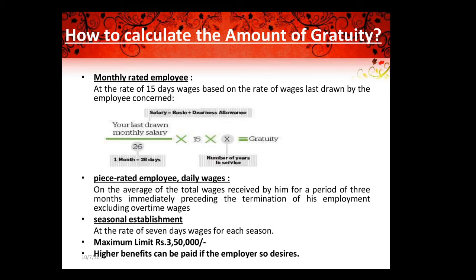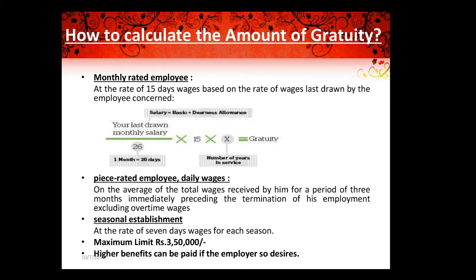So it is the average of total wages received by him for a period of 3 months immediately preceding the termination of his employment, excluding overtime, which they will not consider. We have already seen that overtime wages will not be considered here. For seasonal establishments, it is at the rate of 7 days wage for each season, and a maximum limit of 3,50,000 they will be giving, and higher benefits can be paid if the employer decides.